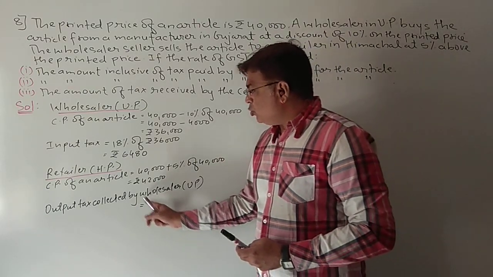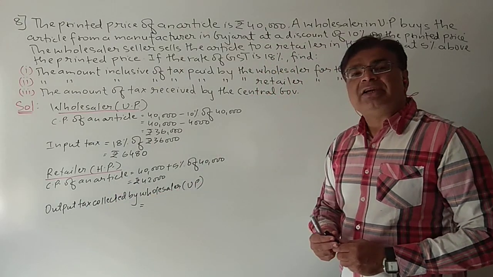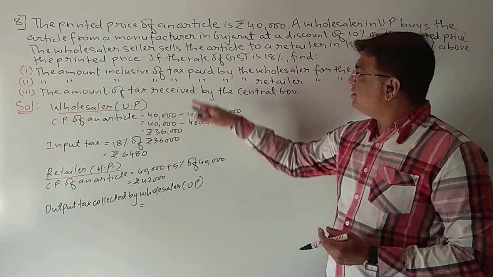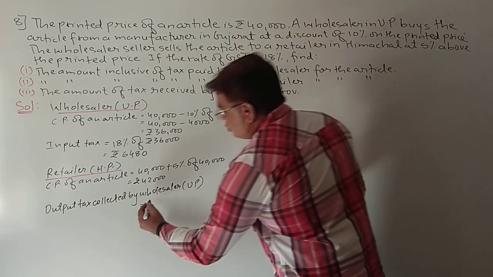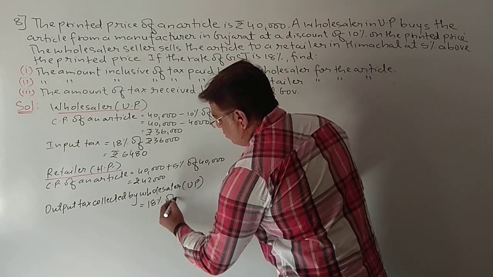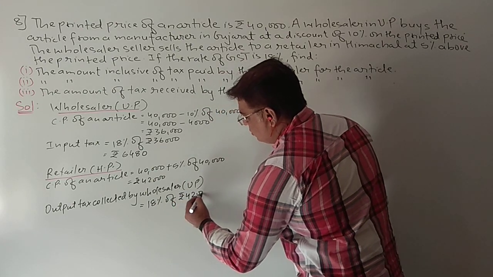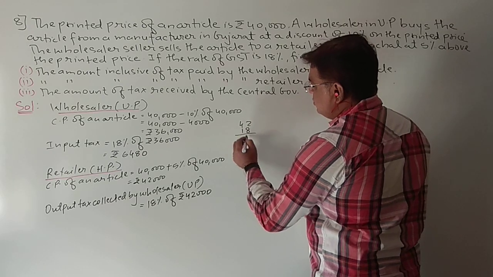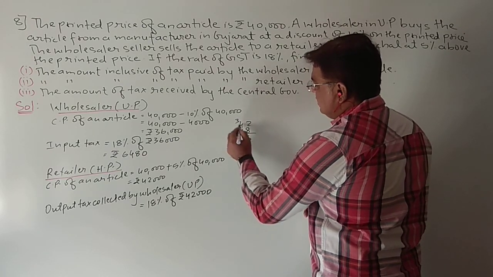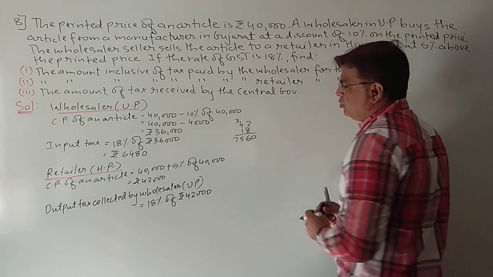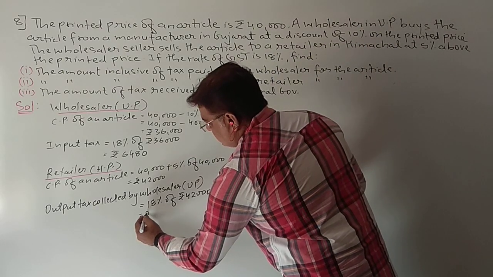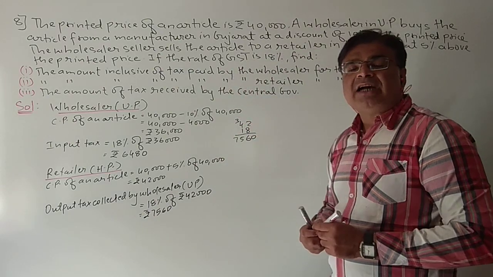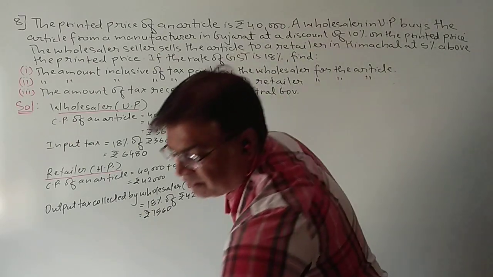Now the output tax collected by the wholesaler will be on which price? 42,000. How much tax will he collect? It is given, 18%. So 18% of rupees 42,000. Again we multiply: 18 times 2 is 36, 6 carry 3. So it will be rupees 7,560.